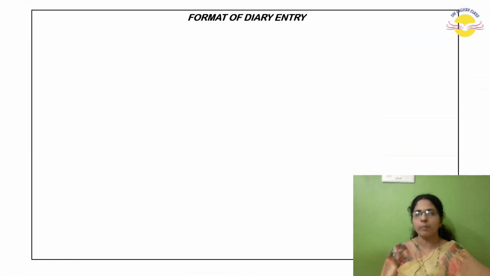Alright. Format of diary entry. On the left hand side of your paper, please start the diary entry using the day. After writing day, comma, date, month and year, in the same way as I showed in my previous video on letter writing. The same format you have to use here also. After writing the date, use a full stop.